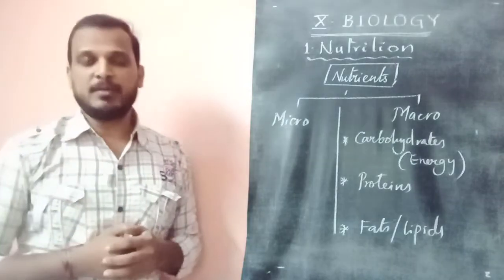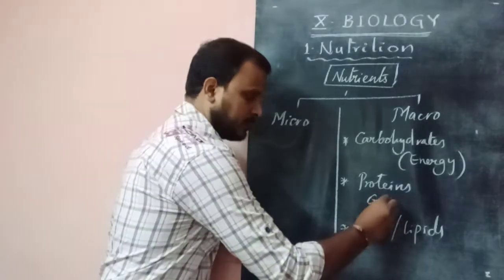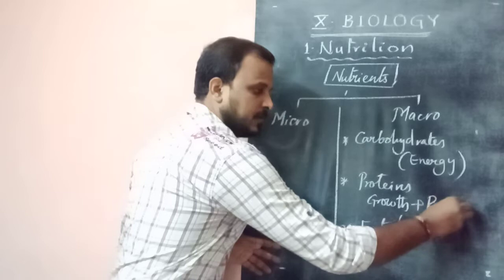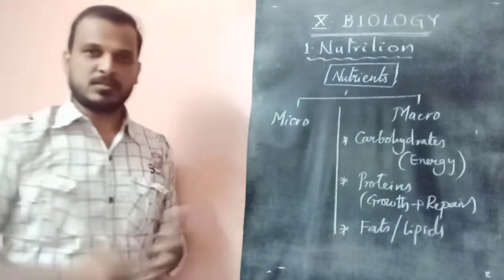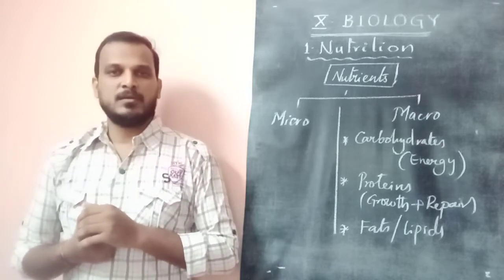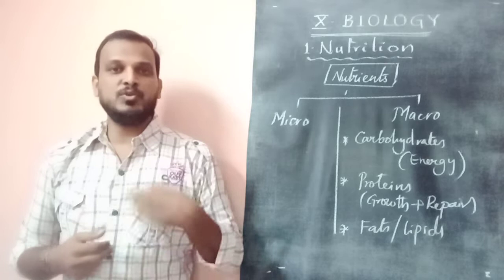Proteins are very important macronutrients to give us growth and also to repair our body cells. If any body cells are lost in injury, if you lose some skin cells, the skin cells should be replaced, repaired. So new cells are to be formed.